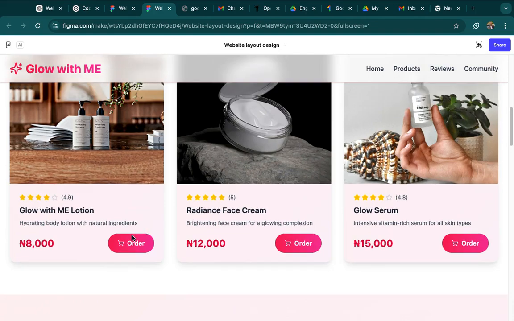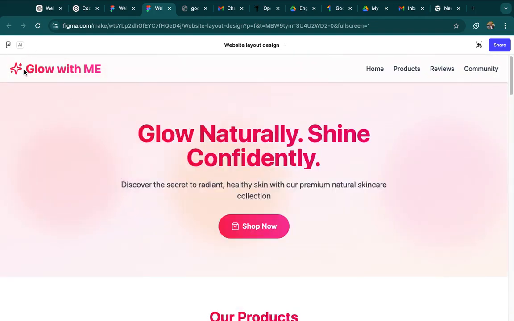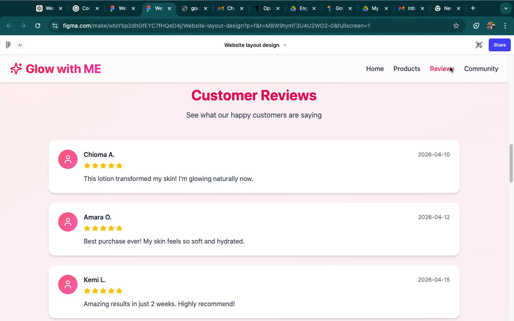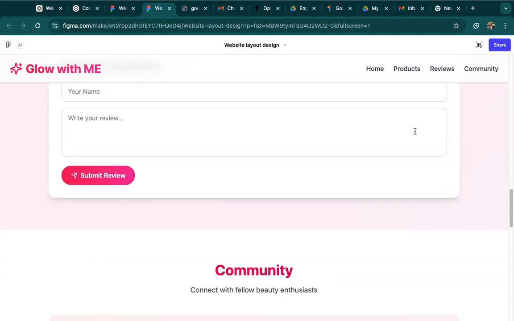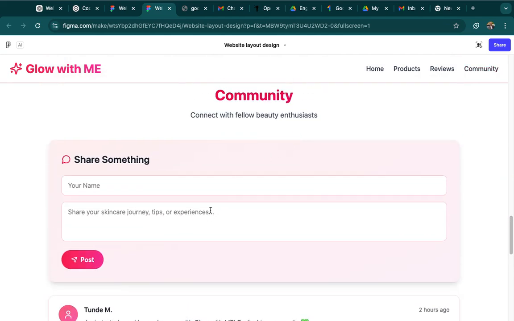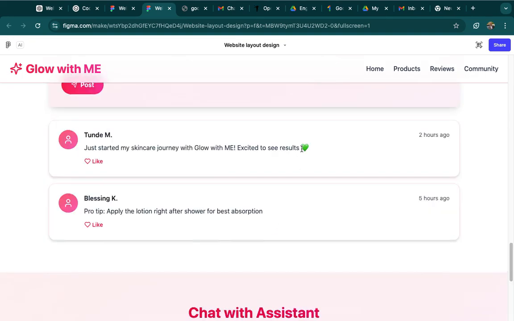I can modify all these things. I can change the background color. Can you see? Glow with me. That's the name of the company. Can you see home, product, reviews? Can you see the reviews? This lotion transform my skin. I'm glowing naturally now. This is something that will have taken a lot of time before you can do. Community. Can you see? You can share your name and post, then you are ready to do this.